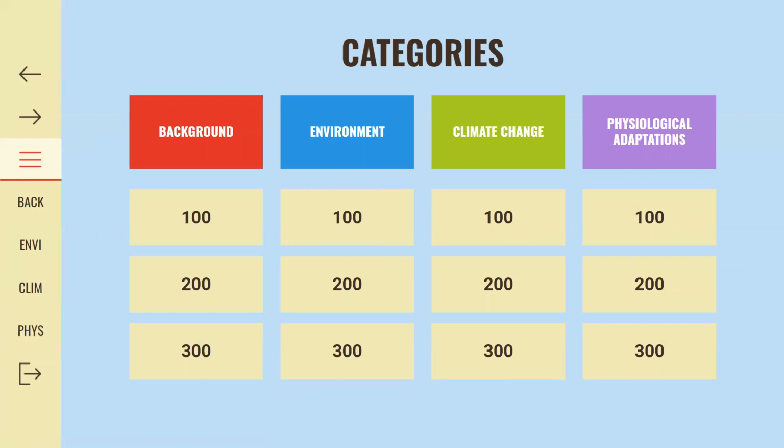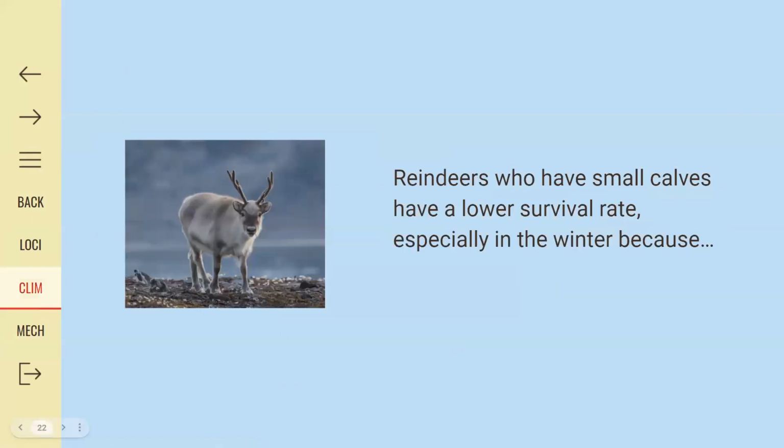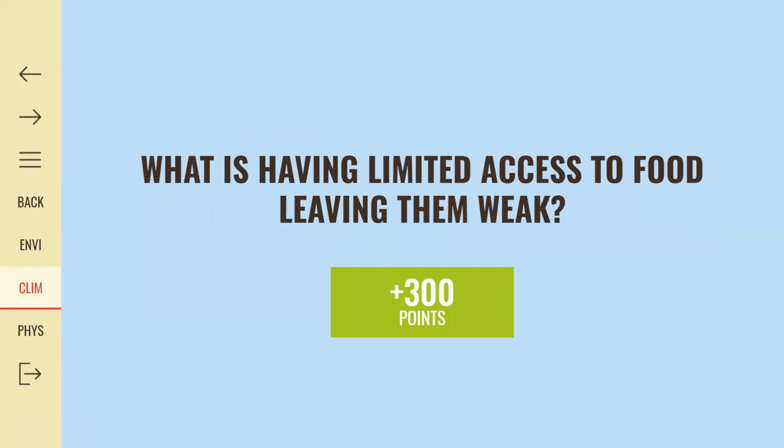Climate change for 300. Reindeers who have small calves have a lower survival rate, especially in the winter, because... What is having limited access to food, leaving them weak? Yes, that's correct. So it is important during the summer season to ensure that they are able to replenish their bodily reserves in time for the rutting season in the autumn. Plus 300 with 1,000 points now, you take the lead. Ivan, next category, please.